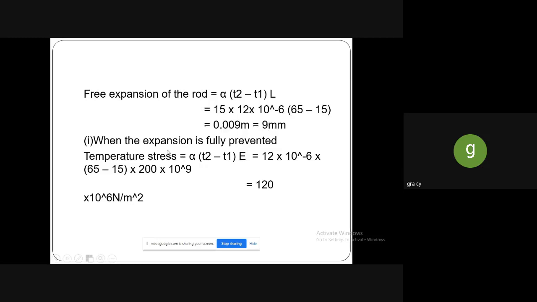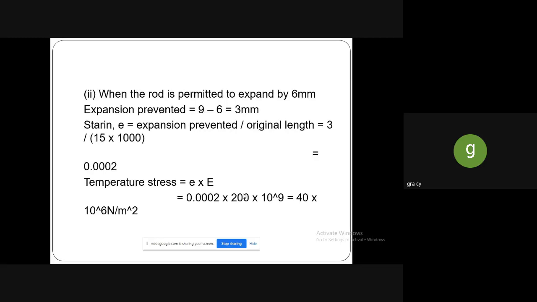So the first condition is when the expansion is fully prevented. The temperature stress value is alpha into T2 minus T1 into E. So the alpha value is 12 into 10 to the power minus 6, into T2 minus T1, into Young's modulus. If you calculate this, you will get the answer as 120 into 10 to the power 6 Newton per meter square.